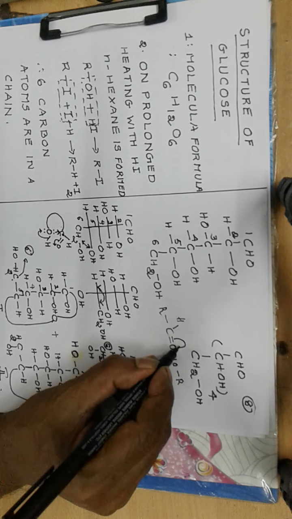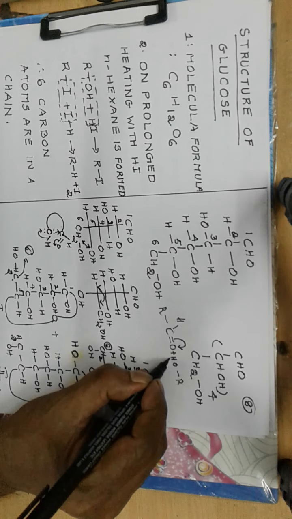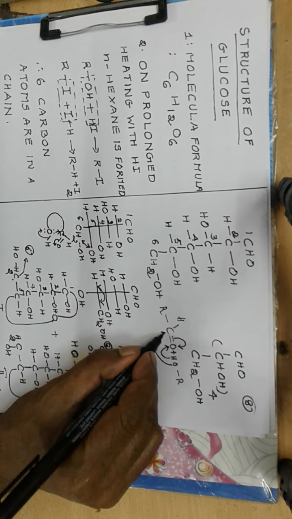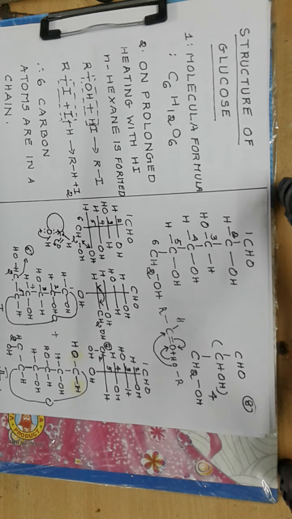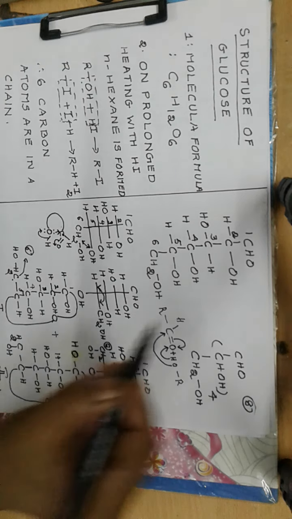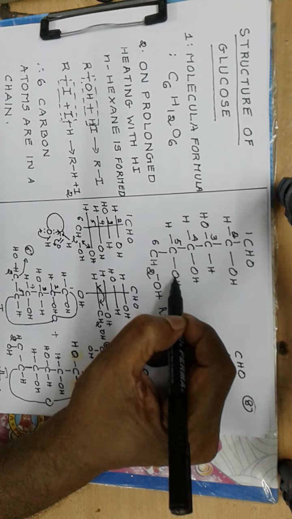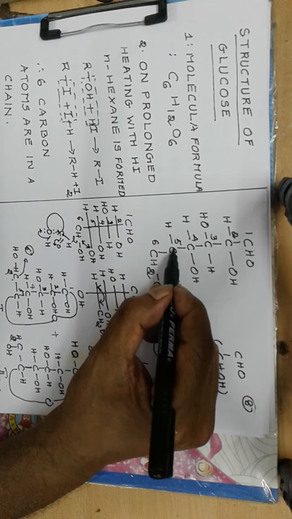The C=O bond ionizes like this, and H positive goes to this oxygen and OR goes to this carbon. So that is called a hemiacetal. Now glucose can form a ring structure by hemiacetal formation between CHO and the OH connected to the 5th carbon.